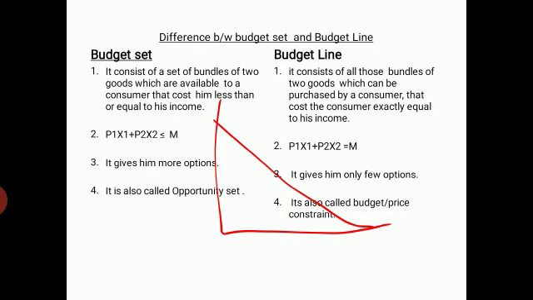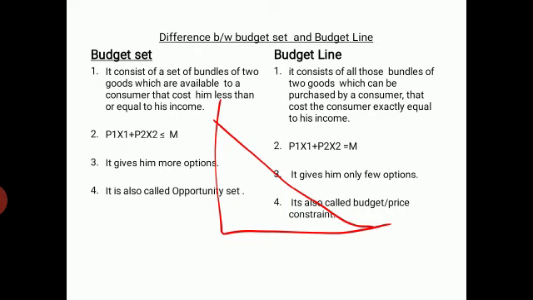Then in the second point you will write the formula, that is P1x1 plus P2x2 is less than or equal to M, that is price of good 1 into units of good 1 purchased plus price of good 2 into units of good 2 purchased is less than or equal to his income.